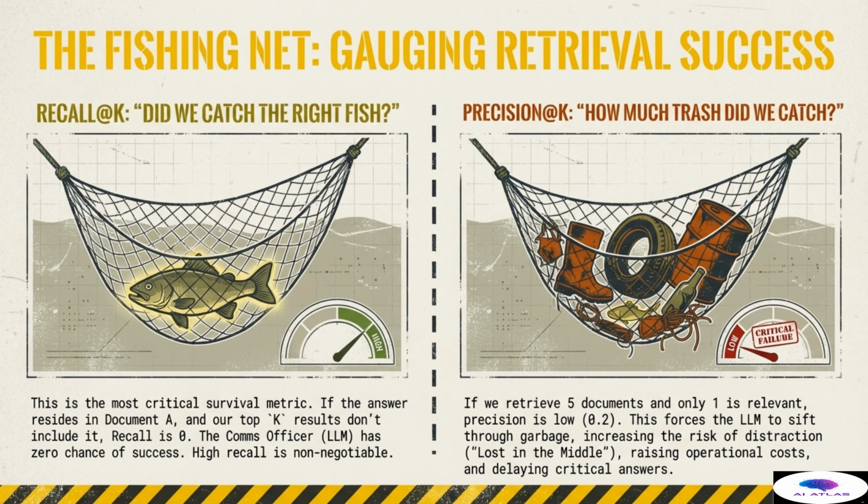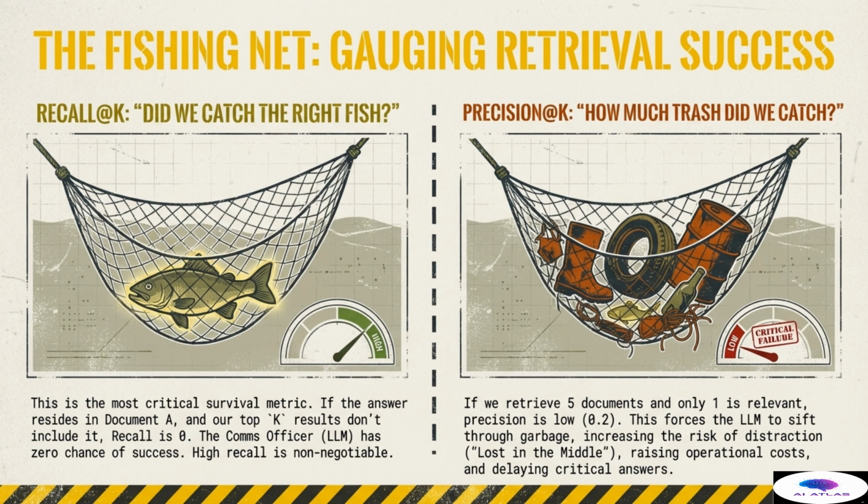Conversely, precision at K asks, how much trash did we catch? Precision measures the relevance of the documents retrieved. If we retrieve 5 documents and only one of them is actually relevant to the user's query, our precision is extremely low, at 0.2. This low precision forces the large language model to sift through copious amounts of irrelevant garbage,